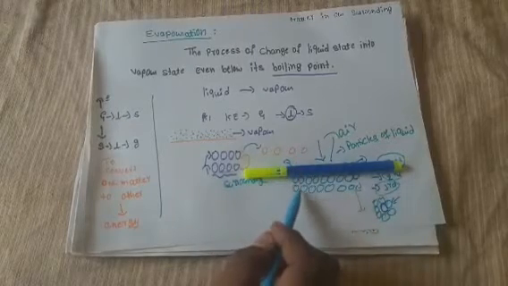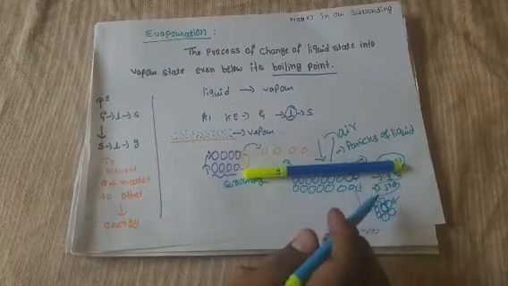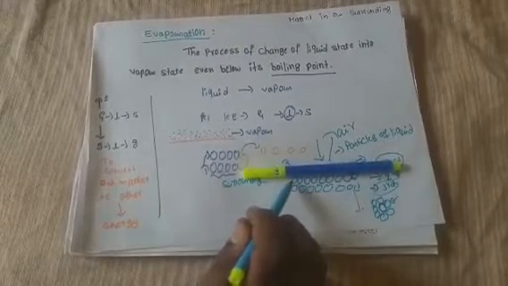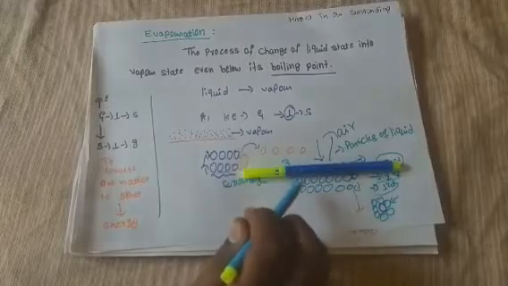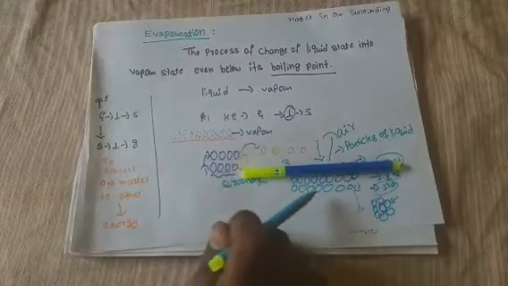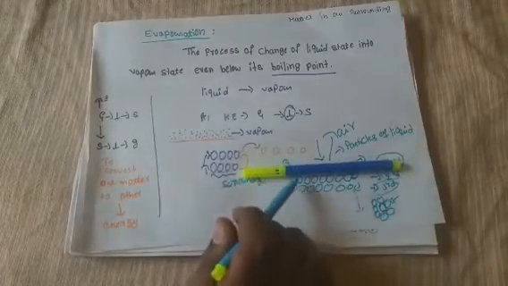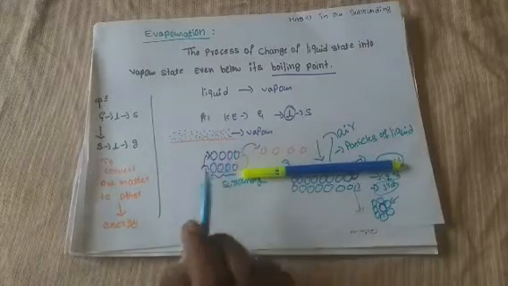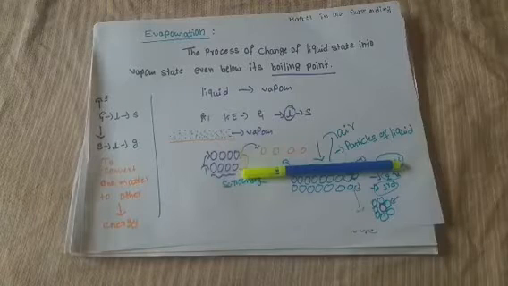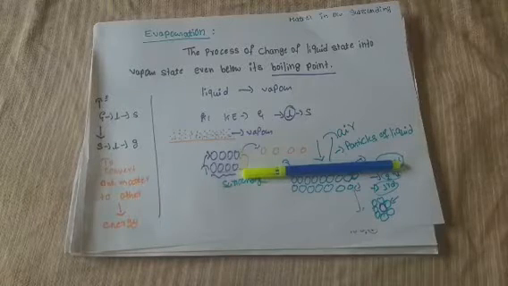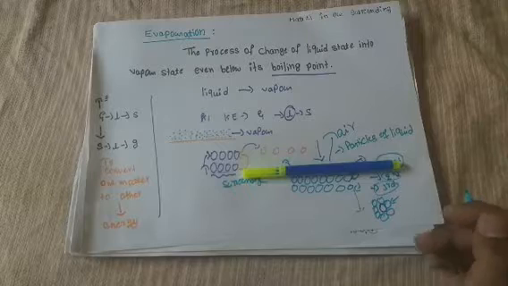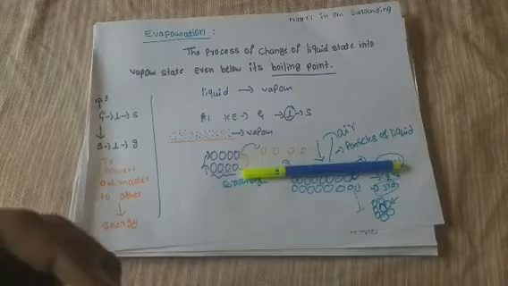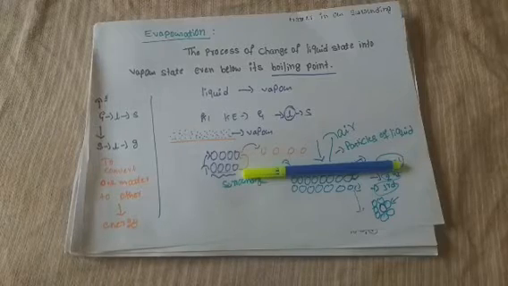Okay, but what about this one? This is occupied by the water molecules surrounding it. Because of that, when these particles are exposed, they are surrounded by air as well as water, and they get heat from the surroundings. Because of that, these are converted into vapor, like that, and it goes on. Because of that, the first surface is converted into vapor before the surface which is present inside it.